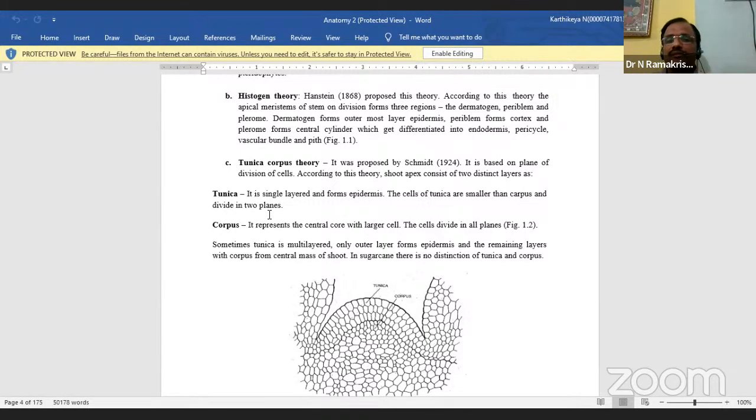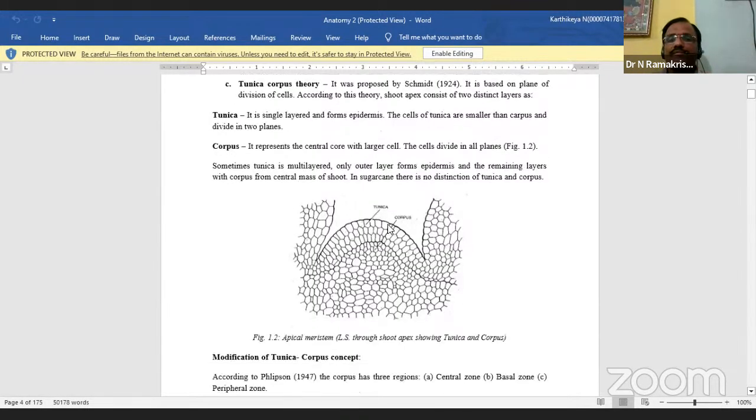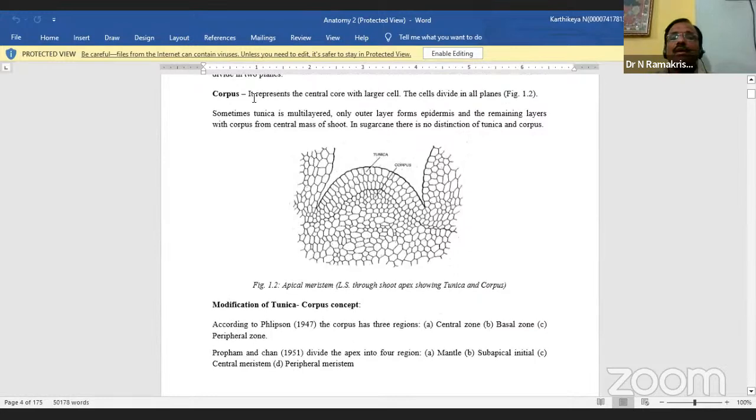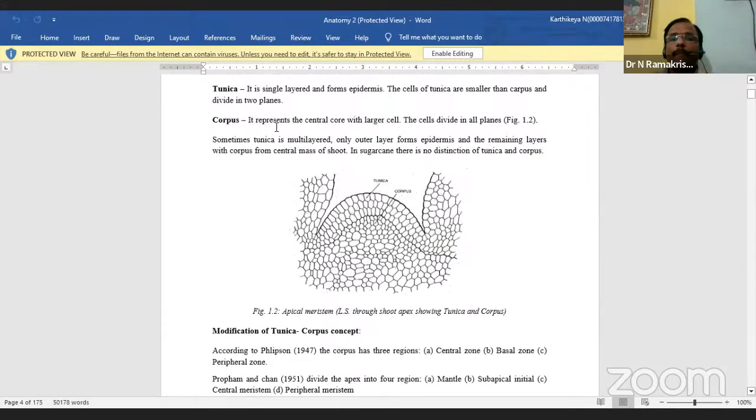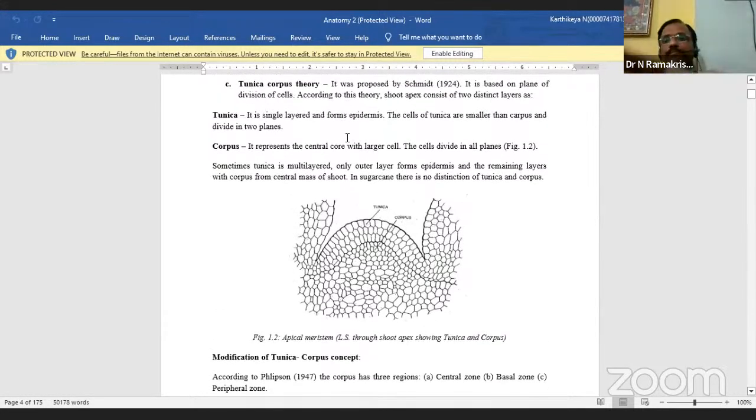Here I'm showing a diagram of the tunica and the corpus. We call these the tunica corpus theories. Tunica means a one layer-like structure, and corpus means the central core with larger cells, which divide in different planes.